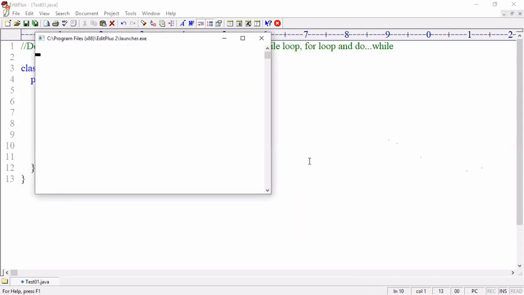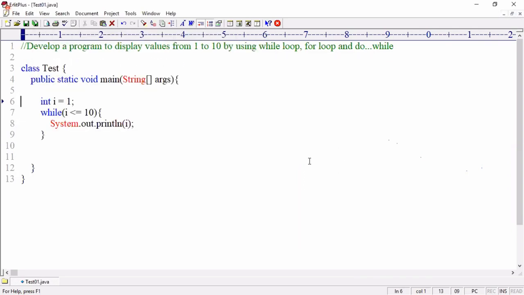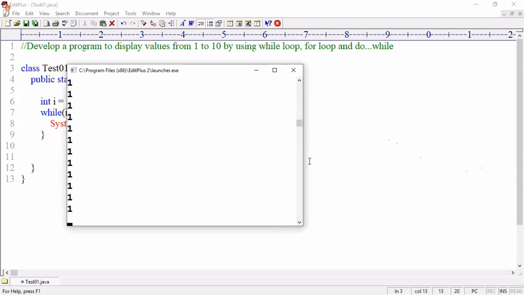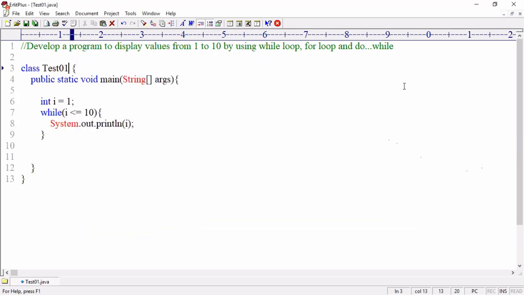Control 1, that's what I'm telling. If you use a while loop, the problem is we may forget to increase the variable. Then we'll get an infinite loop. Control 1, control 2. Look there, it keeps on displaying 1. Observe the cursor, it keeps on going, and it will keep on running, never terminating.